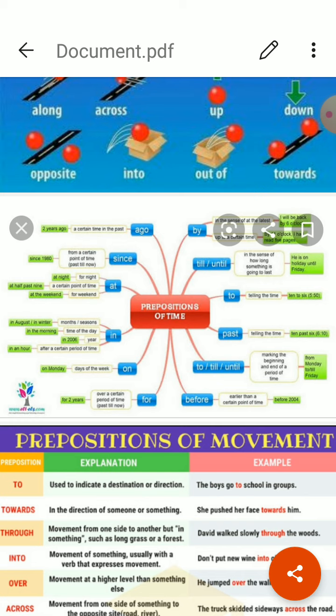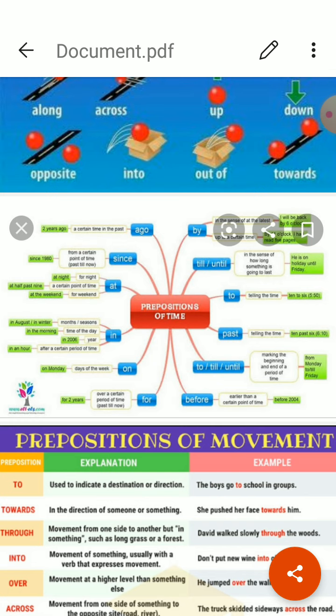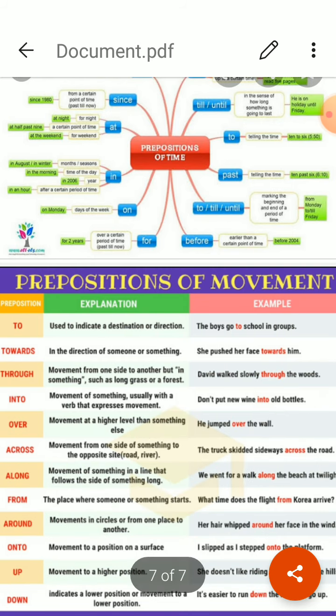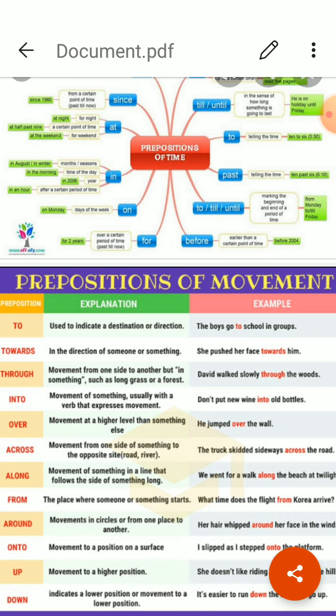Now let us see what are the prepositions of movement and direction. Firstly, the prepositions which signify the direction to which one is going. The direction to which one is going. Like in towards, to, into, at, for, against. Let's start. To, it is used to give the sense of direction where the journey ends. He went to school, the destination point it is telling. Towards, it is used to tell the direction of movement. He went towards the school, the direction it is telling.